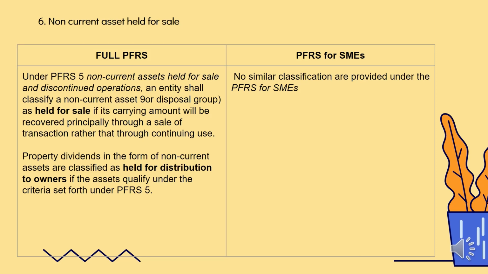Non-current asset held for sale. Under PFRS 5, non-current asset held for sale, tinitreat siya as inventory dahil need mo siyang isell talaga. Sabi din dito, if the carrying amount will be recovered principally through a sale transaction rather than through continuing use, naghahanap ka talaga ng buyer. Property dividends in the form of non-current assets are classified as held for distribution to owners if the asset's quality under the criteria set forth under PFRS 5. While sa PFRS for SME, no classification are provided.